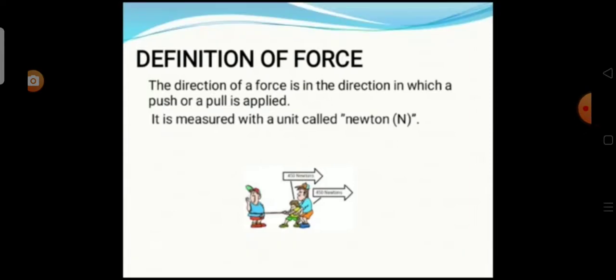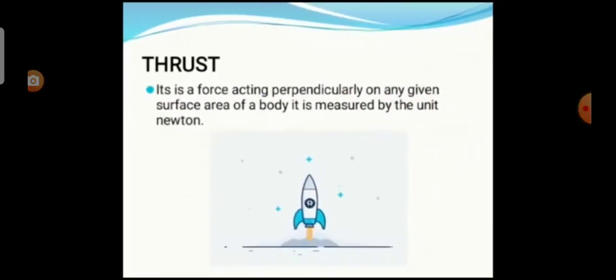Force is defined as an external agency which changes or tends to change the state of rest or the state of uniform motion of a body, or the direction of a moving body, or the shape of a body. The force is measured by a unit called Newton, expressed as capital N.